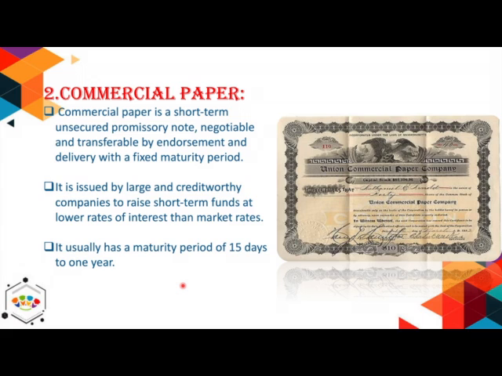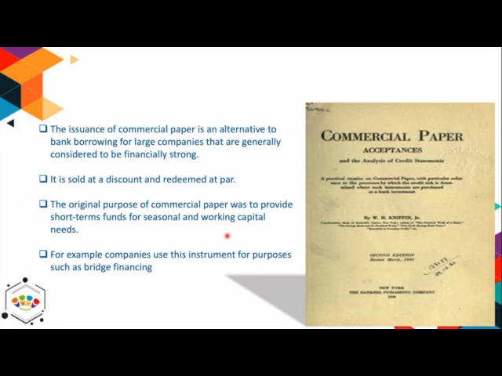Correct? So the money spent in meeting the flotation cost can be met by issuing commercial paper. This source of finance is known as bridge financing, right? Now what is bridge financing? Bridge financing refers to a temporary arrangement of finance that bridges the gap between the need of long-term finance and to secure it. For example, to arrange finance to meet the flotation cost by a business. And who buys it? Their buyers are usually banks, insurance companies, unit trusts, and firms. They can be sold in two ways. One is directly, another is indirectly.